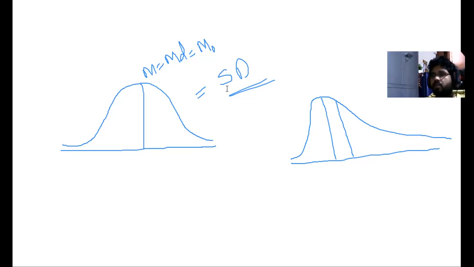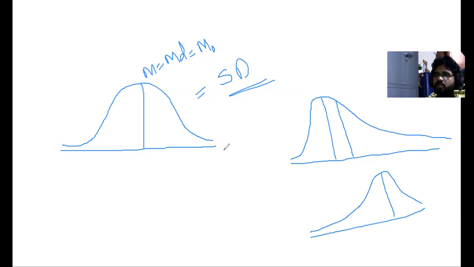See, this is called a positive skew distribution, and this is called a negative skew distribution. This is a positive skewed distribution. This is a negative skewed distribution.